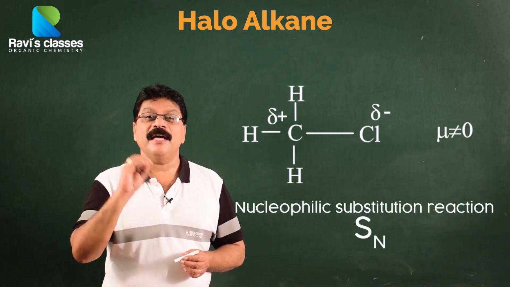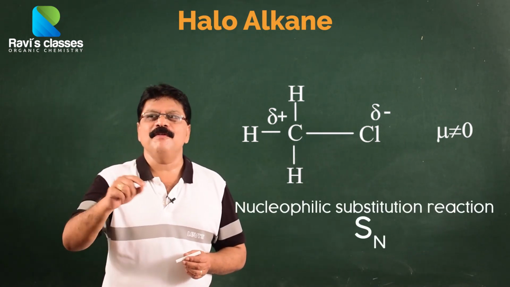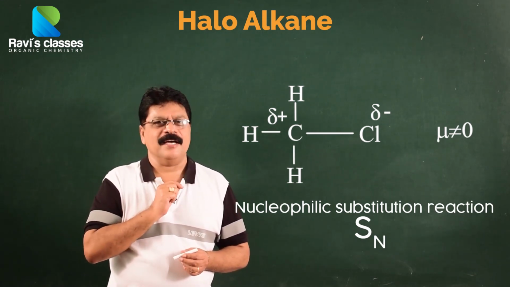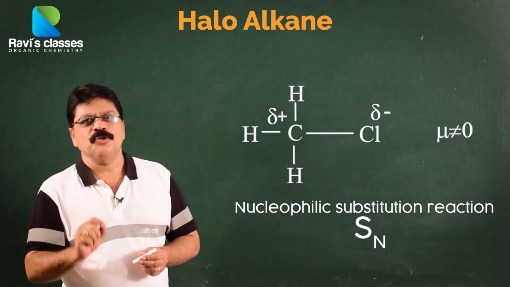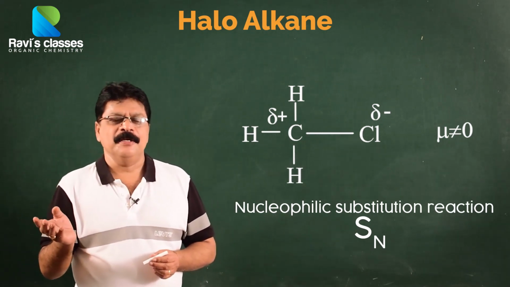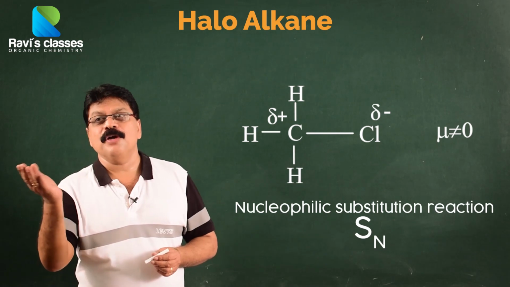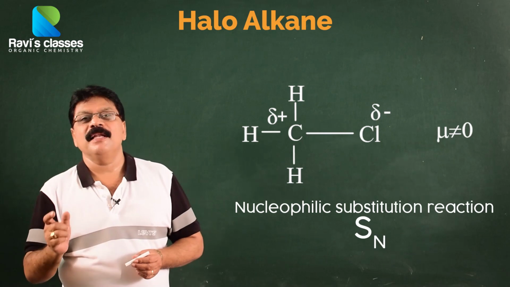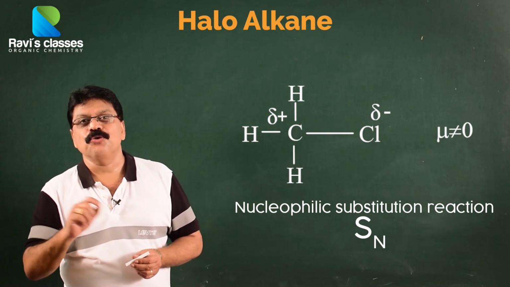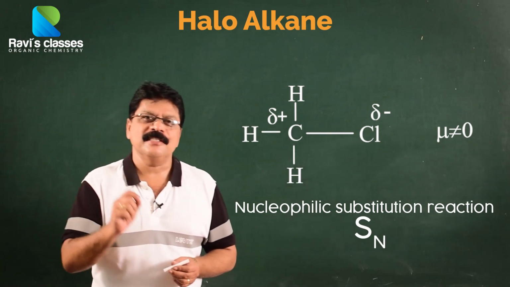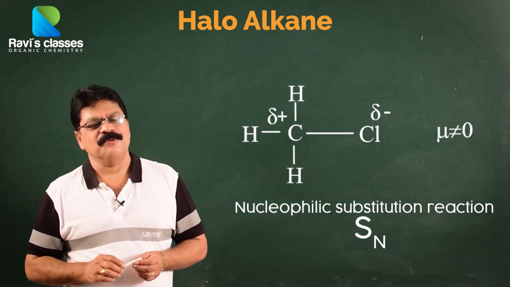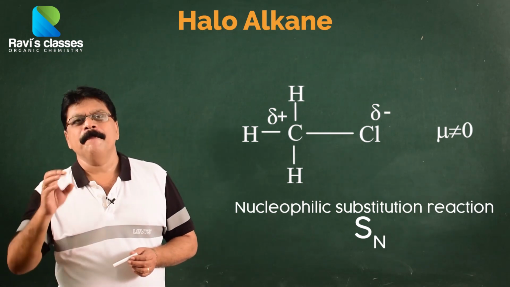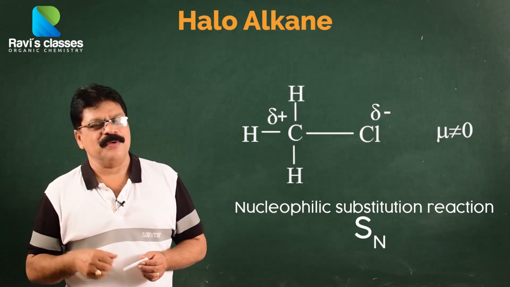So where will it break and how will it break? Cl will always go off as Cl minus, leaving behind the carbon cation, or positive charge on the carbon. So this is a very interesting thing. It is easy for us to remove a Cl minus. So whenever Cl minus is removed, you necessarily get another negative species coming in place of it. So normally what kind of reaction is it called? Nucleophilic substitution reaction. So this is the most interesting feature of halogen compounds. They generally very easily show nucleophilic substitution reactions. We will be talking about it in detail subsequently.